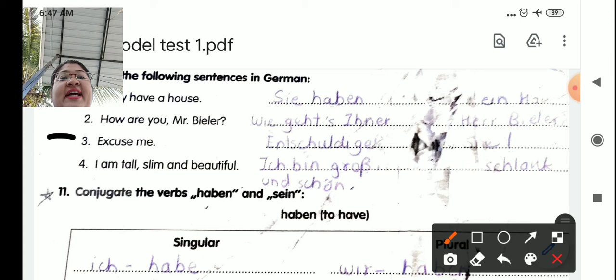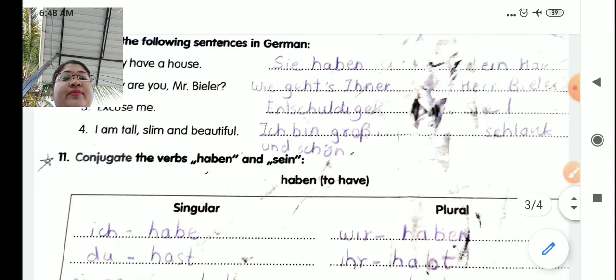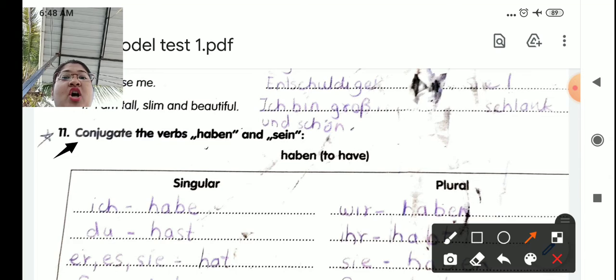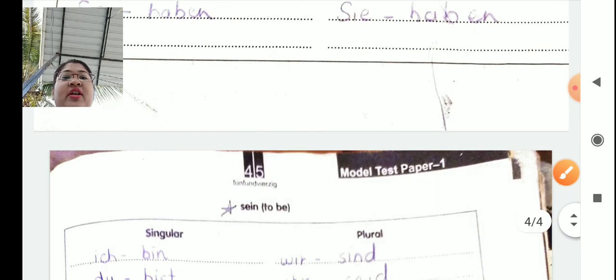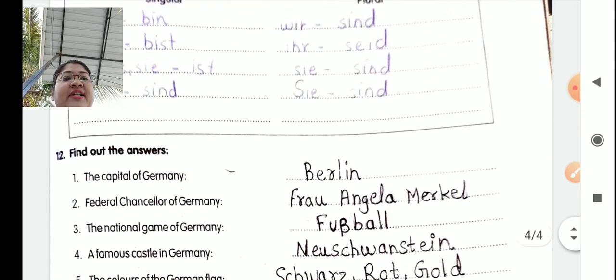Nummer 3. Excuse me, entschuldigen Sie. Nummer 4. I am tall, slim and beautiful. Ich bin groß, schlank und schön. Adjectives we have learned, students. Okay. So this was our translation. Now Frage 11. Conjugate the words haben and sein. Okay. Haben and sein verb conjugations we have learned. So that you are supposed to just write down here. Now let's do the Frage 12.